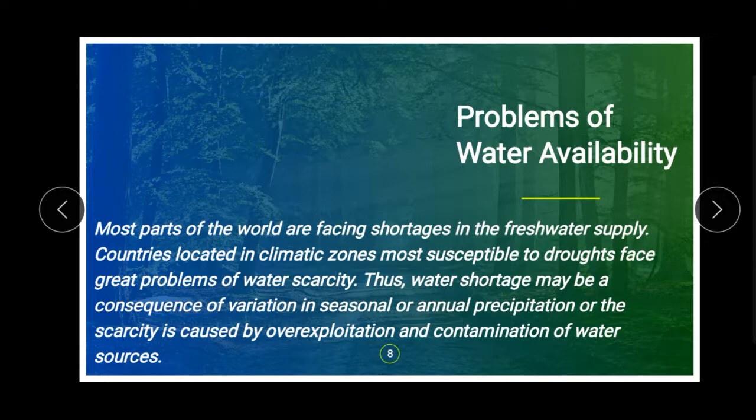Overuse of that resource reduces it. The next is contamination of water resources. Contamination means polluting the water resources, making that water unfit for use. So these are some of the problems we have in water availability.